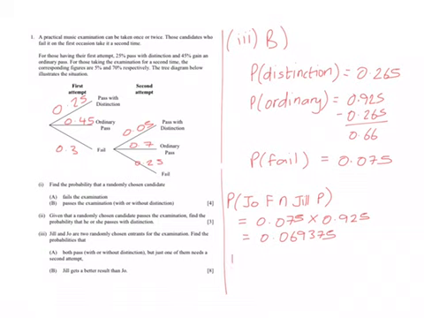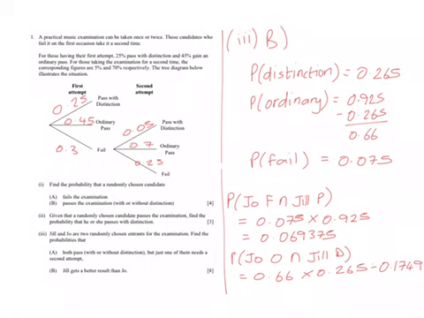Now if you think about the probability that Joe gets an ordinary pass and Jill gets a distinction pass, using the numbers that we have up there, we're going to do 0.66 for an ordinary pass times 0.265 for a distinction pass, and that will give you 0.1749.